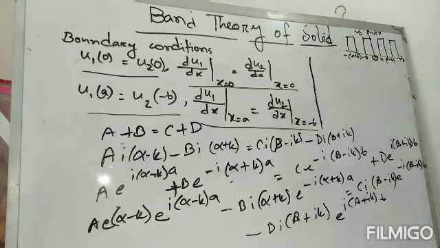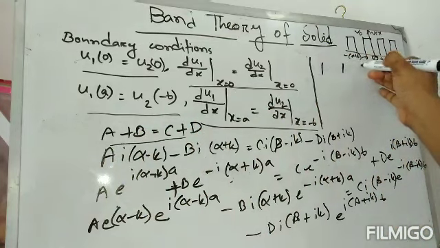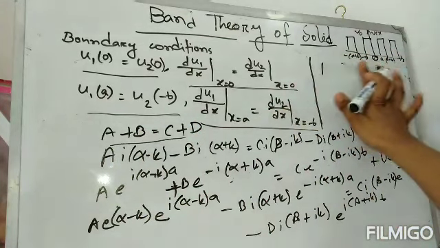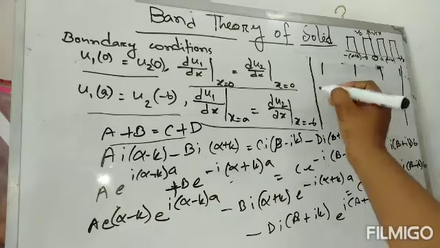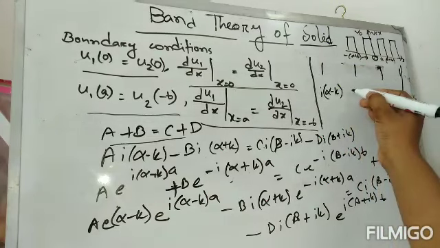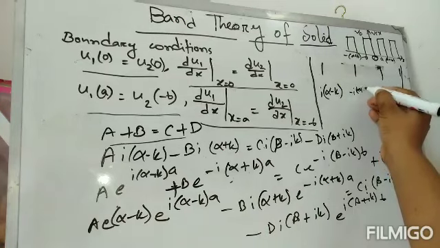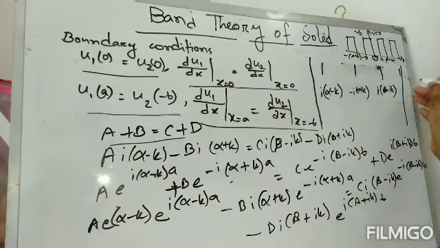This is the determinant, and for the first equation the coefficients of a, b, c, d are 1, 1, -1, -1. For the second equation the coefficient of a is i(α-k), of b is -i(α+k), of c is -i(β-k), and of d is i(β+k).